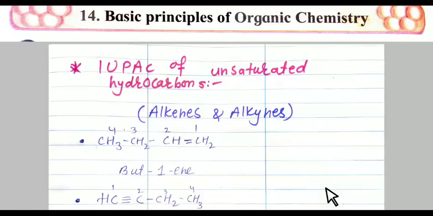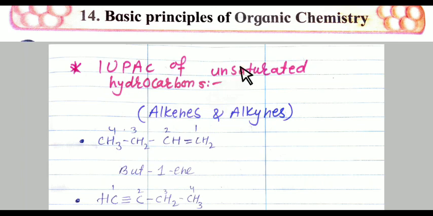Students, as you know, we are doing the chapter Basic Principles of Organic Chemistry, which is chapter number 14. From this chapter, today we are going to study the IUPAC names of unsaturated hydrocarbons. As you know, a hydrocarbon is a compound made up of carbon and hydrogen.